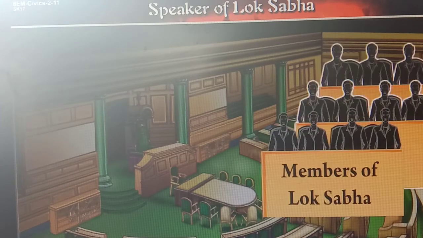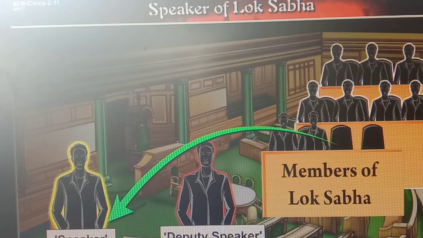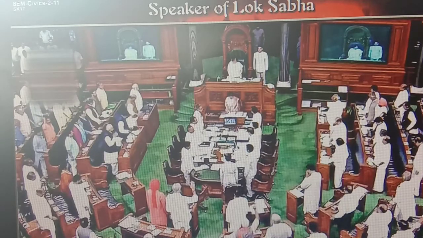In the very first meeting after the election of Lok Sabha, the members of Lok Sabha elect a Speaker and Deputy Speaker. It means head members. Under his or her supervision, all the work of Lok Sabha can work out. So, Lok Sabha functions under the guidance and control of the Speaker.